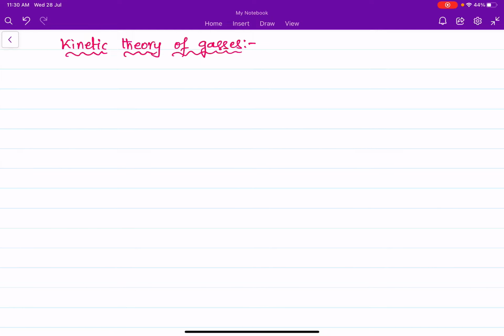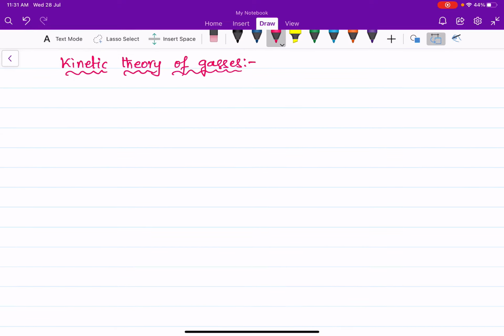Hello students, in this class we are going to discuss the kinetic theory of gases. The other day we discussed basic concepts in kinetic theory of gases, and also discussed that kinetic theory of gases is based on the molecular picture of matter. So a given amount of gas is nothing but a large number of molecules. A given amount of gas is the collection of a large number of molecules.